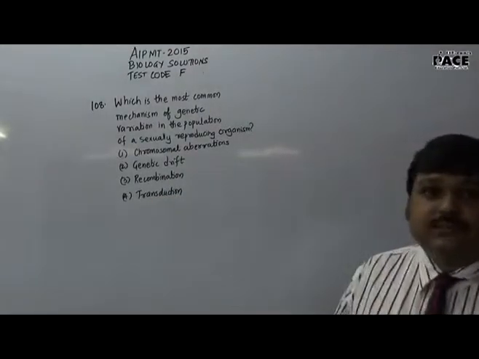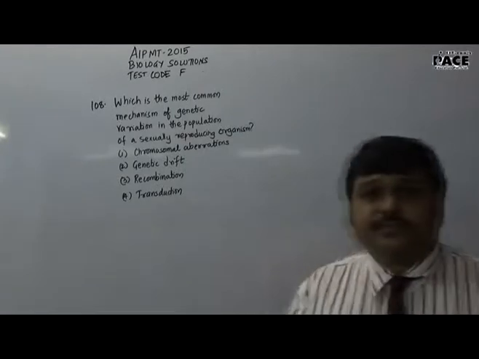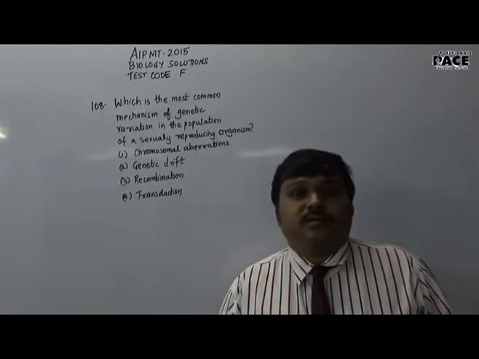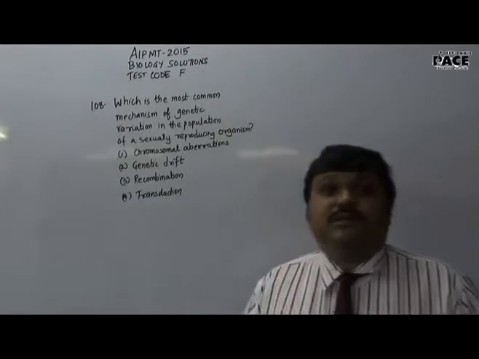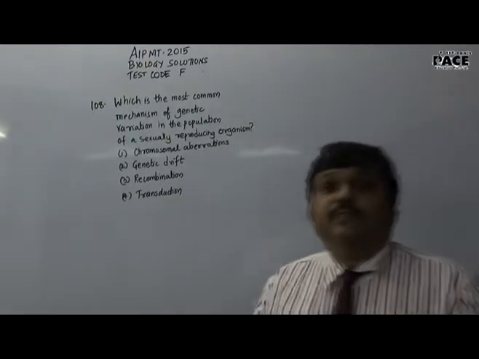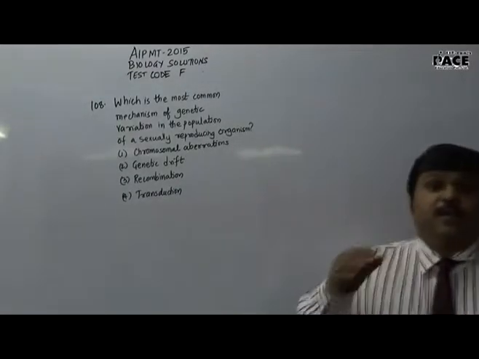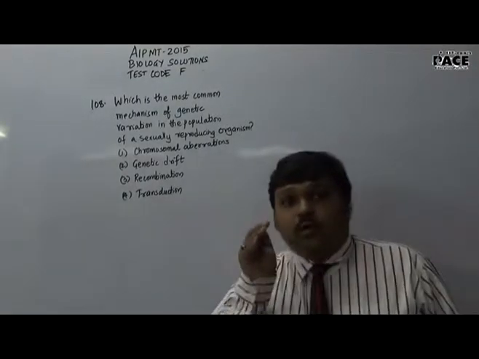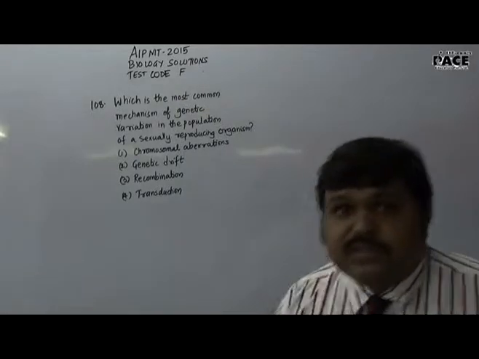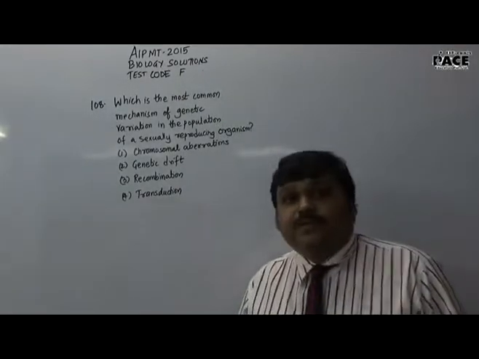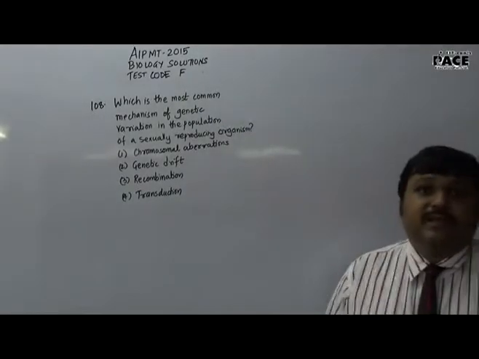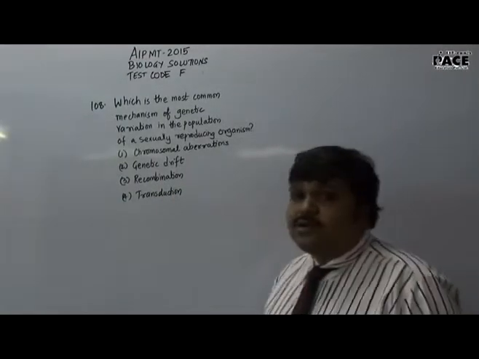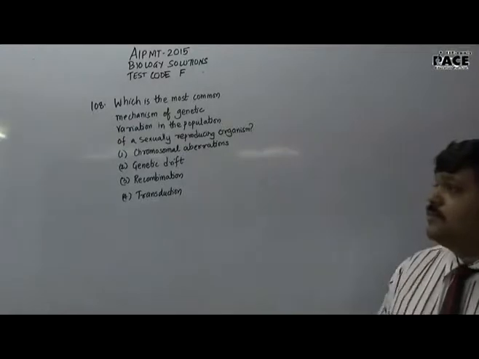Actually, transduction is the process by which a vector like a virus transmits genetic information from one bacterium to another. So transfer of DNA or genetic material from one bacterium to another through the agency of a virus is called transduction, which was discovered by Lederberg and Zinder. So option 4 is not there as a correct answer.